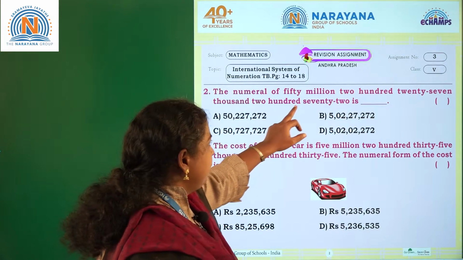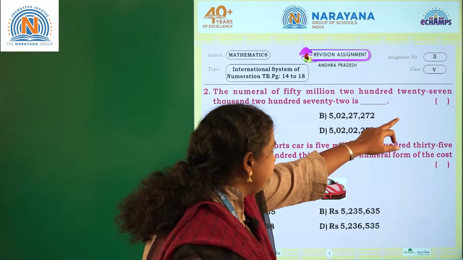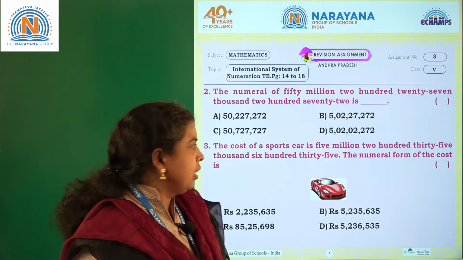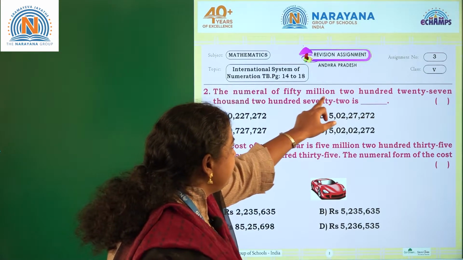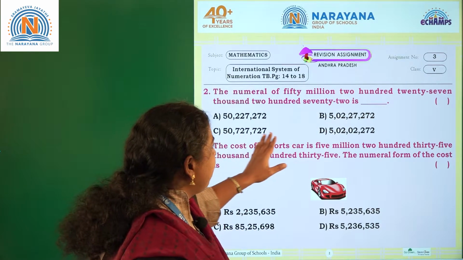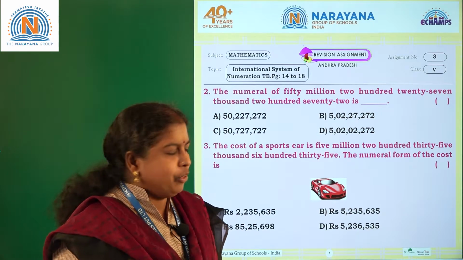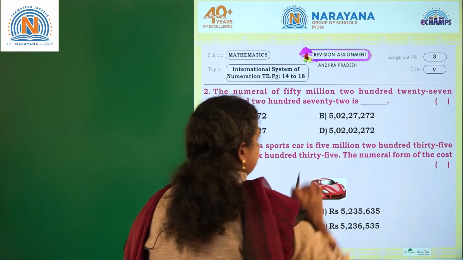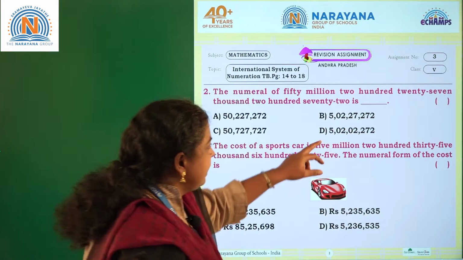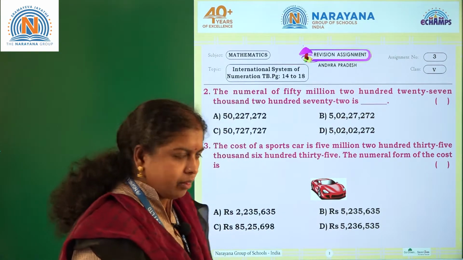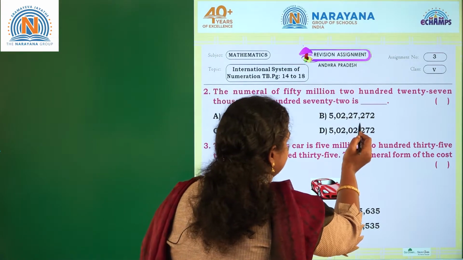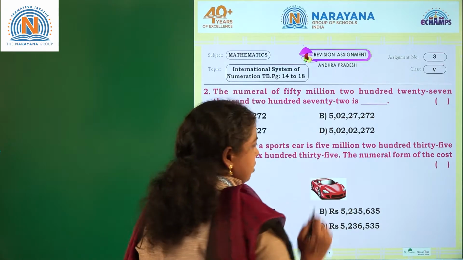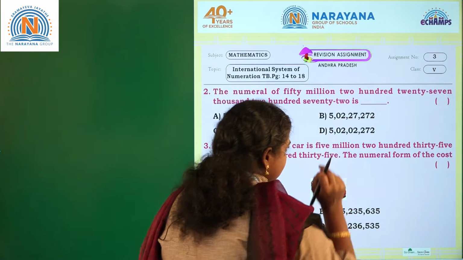The numeral of 50,227,272. The numeral of 50 million. Where you are having 50 million. At first, if you observe the options, you are having these two numbers in Indian place value system. Why they are in Indian place value system? If you observe this is written in thousands, 10,000s, lakhs, 10 lakhs and then crores. This is also same case.